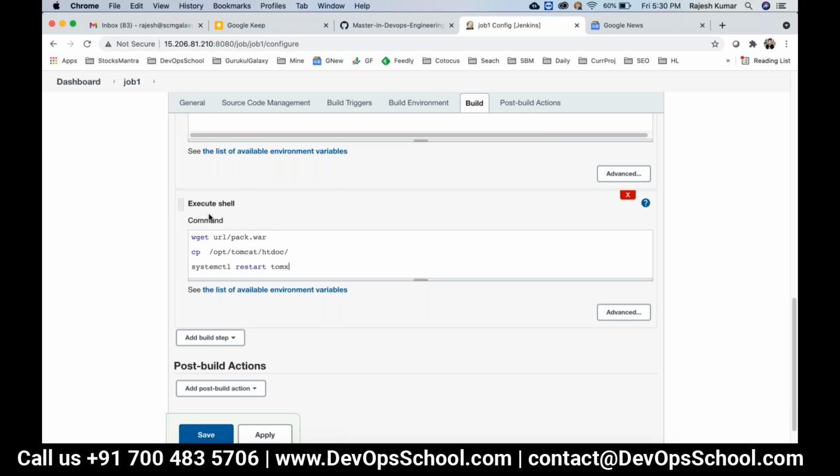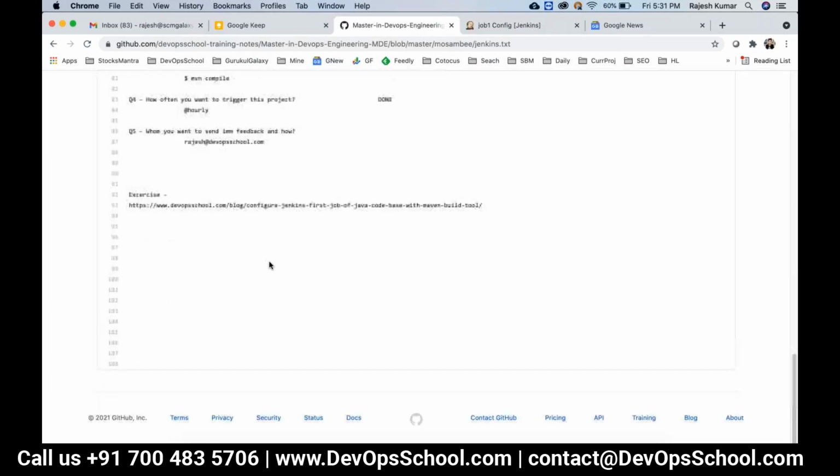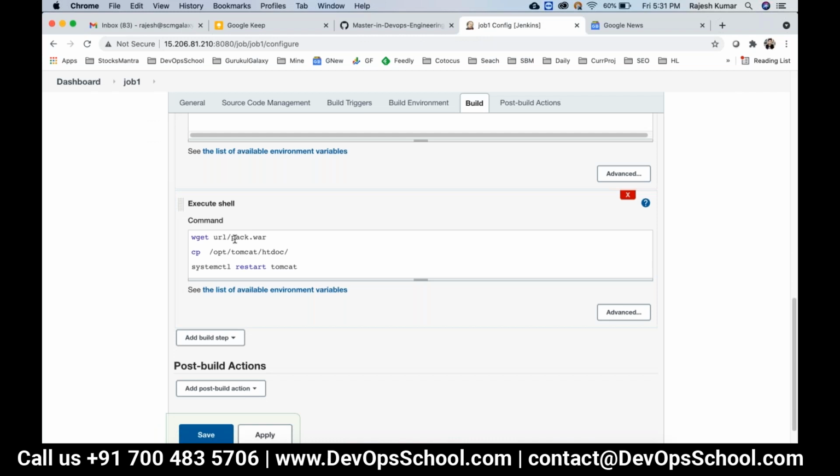I must tell you one thing here which is very important. Don't jump to Jenkins. Remember, I said very clearly, Jenkins will not automate your work. Jenkins will do only this work. Whatever you do manually, automate it and put it in Jenkins and schedule it in an automated way.